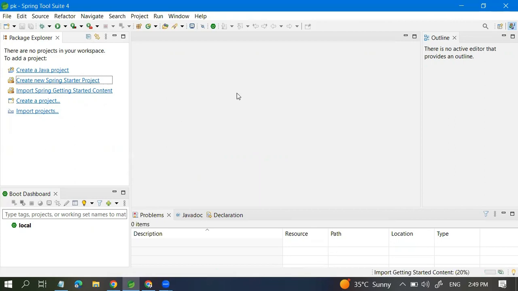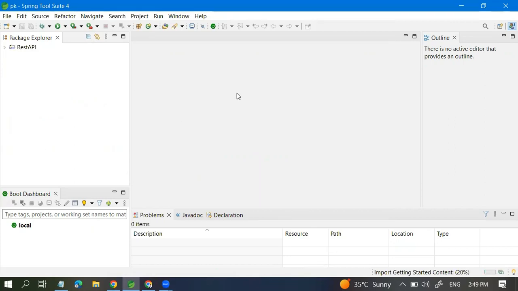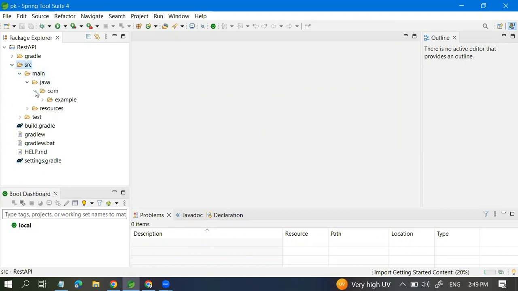So it will create a Spring Boot application. So this is the Gradle. Okay, fine. In the src, you can go to src main java and the pom.xml. Here you can see it is importing, getting started. Once it is imported, we can start working on that.